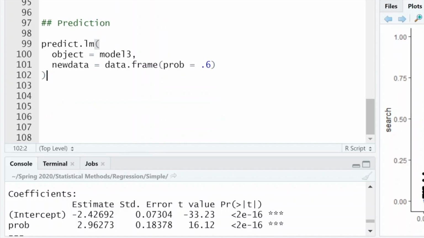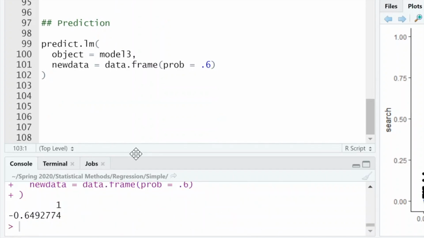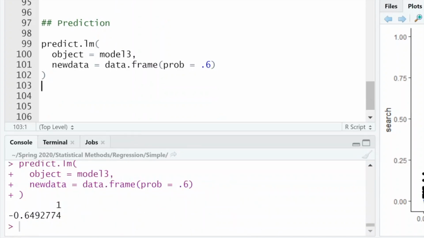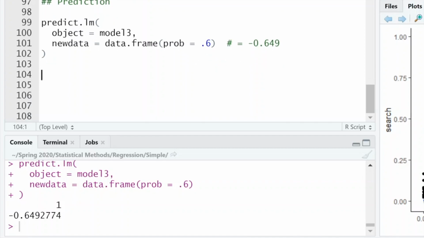Well, what does that get us? Okay, cool. So that gets us negative 0.649. We're done, right? That makes sense. Well, no, it doesn't. Of course it doesn't. You can't have a negative proportion of something, right?